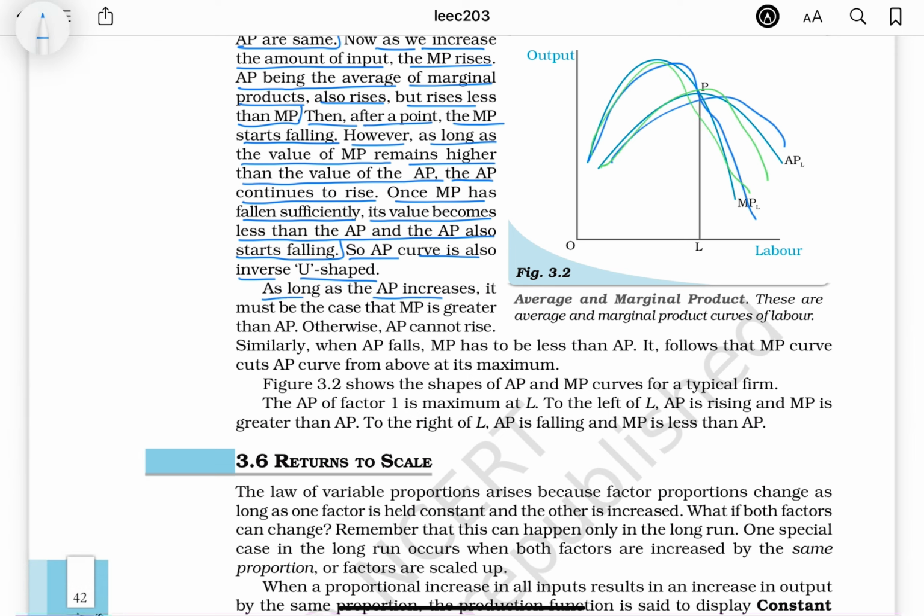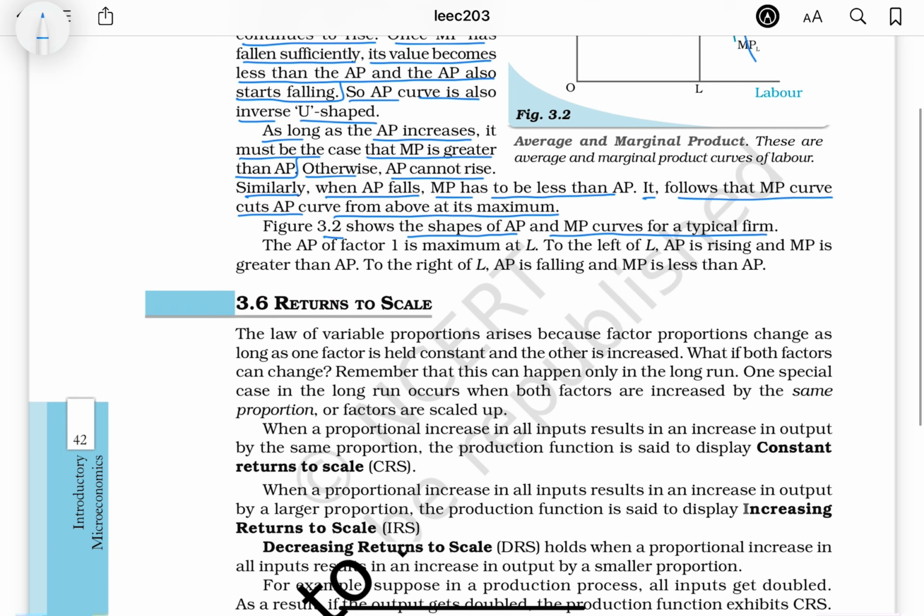As long as AP increases, it must be the case that MP is greater than AP. Otherwise, AP cannot rise. Similarly, when AP falls, MP has to be less than AP. It follows that the MP curve cuts the AP curve from above at its maximum. Figure 3.2 shows the shapes of the AP and MP curves for a typical firm.